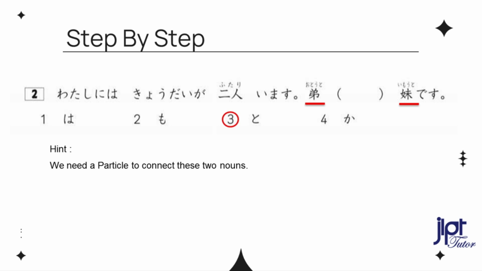To connect 2 nouns in Japanese, we use to between 2 nouns. Means and in English. I have 2 siblings, younger brother and sister. 私には兄弟が2人います。弟と妹です。